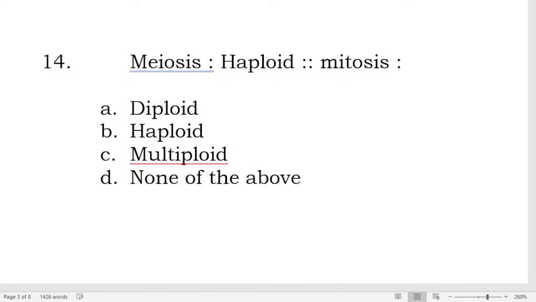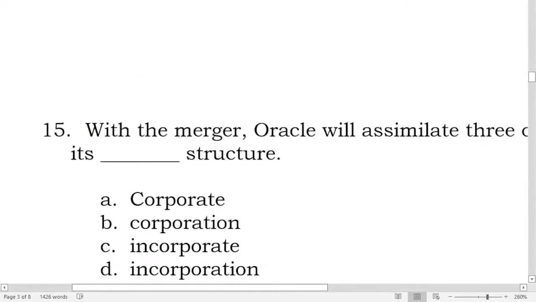Whereas the haploid has only a total of 23 chromosomes, not pairs, okay? So, ganun po. Number 14, the correct answer is letter A.